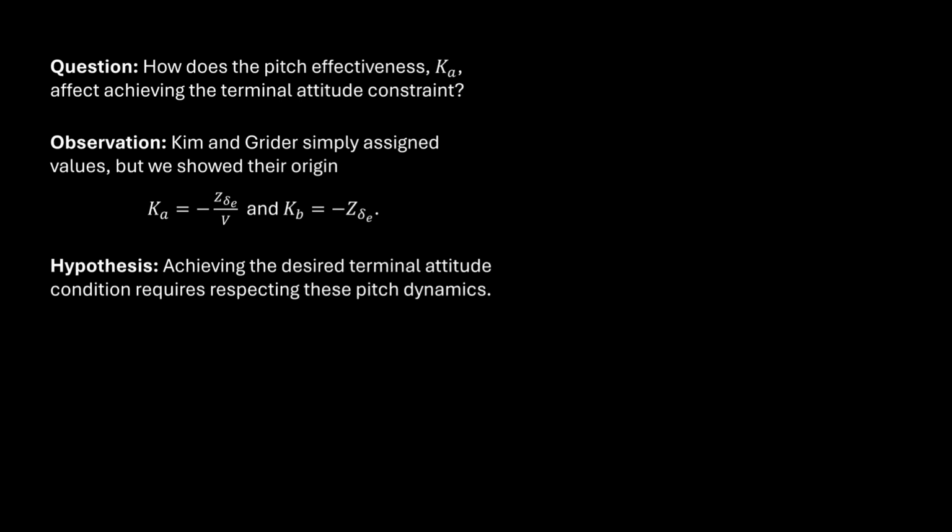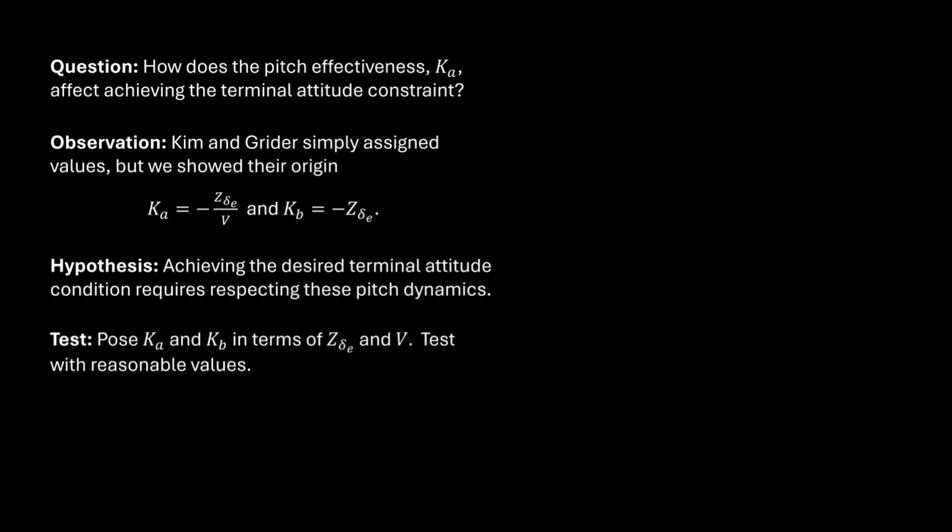And to make it consistent, we needed to use a common z-del-E as well as a common velocity between the pitch equations and the engagement equations. To test this, I decided to find reasonable values of z-del-E and v and use these in our simulation.